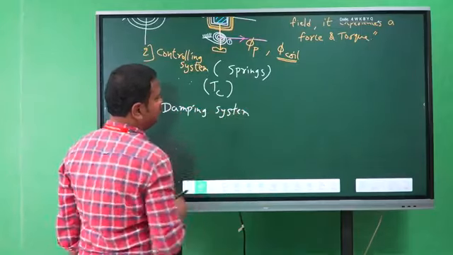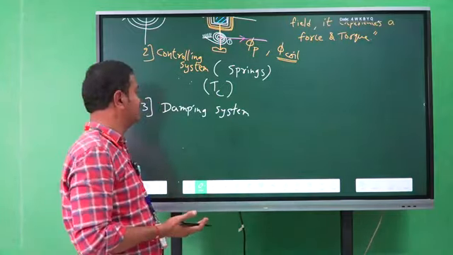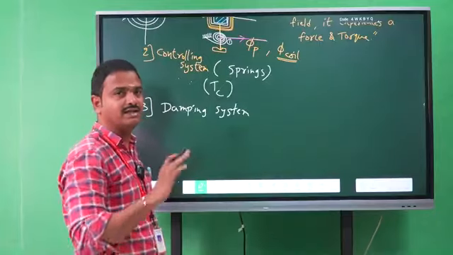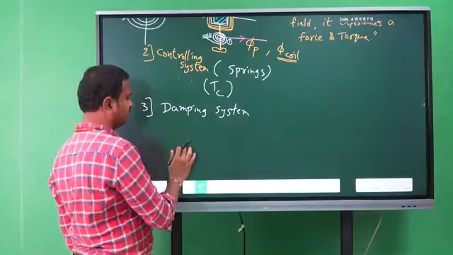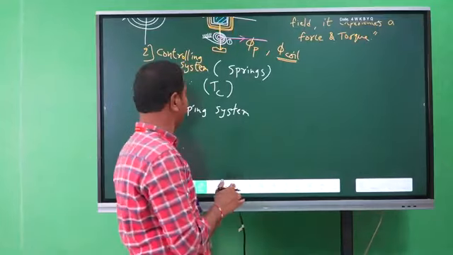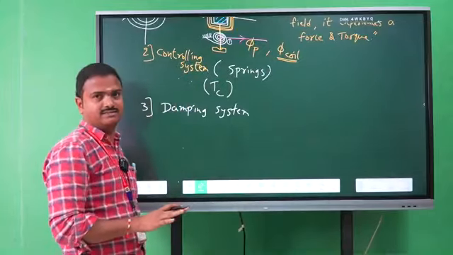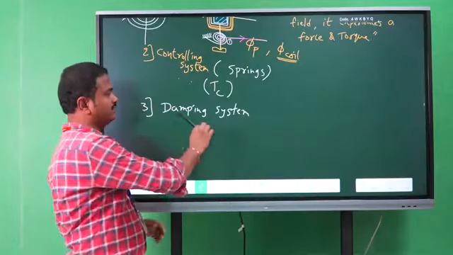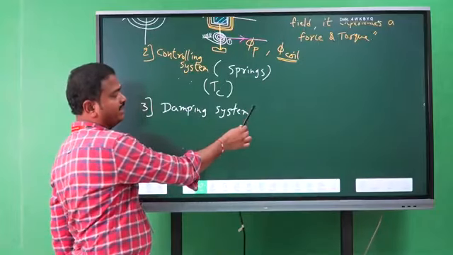That means this system produces a force or torque which reduces the damping, which reduces the oscillations in the system. The oscillations made by the pointer should be minimized. Then only the pointer sharply represents the 4 amperes. Otherwise, it will oscillate at the final position.